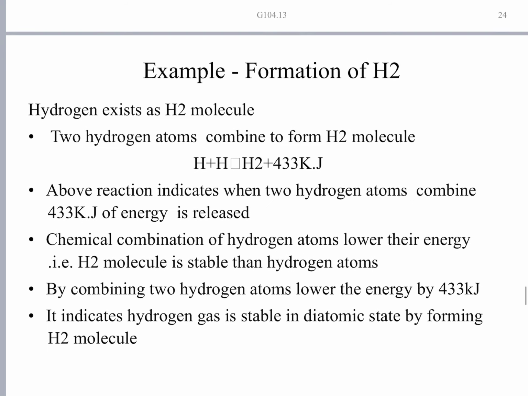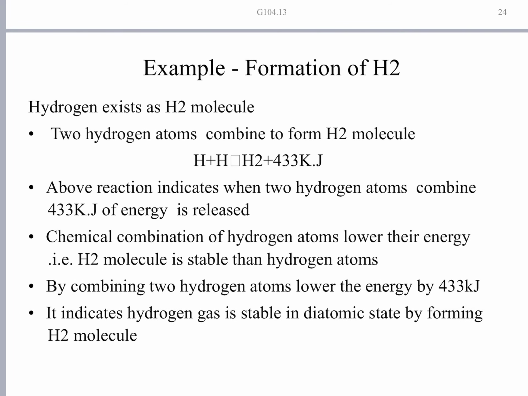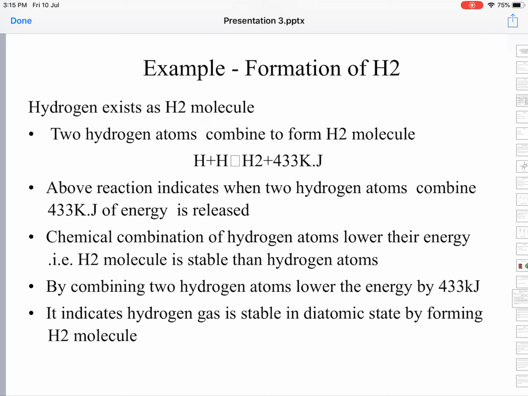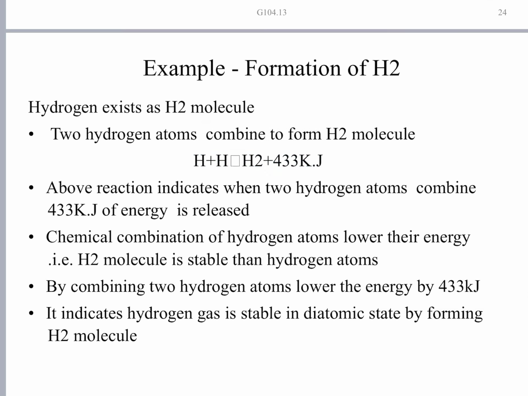Let us take, for example, the formation of hydrogen. Hydrogen exists as an H2 molecule. The nearest inert gas is helium, which is also highly stable, a noble gas or inert gas. Two hydrogen atoms combine to form an H2 molecule.